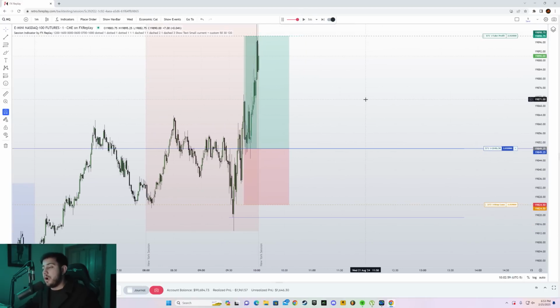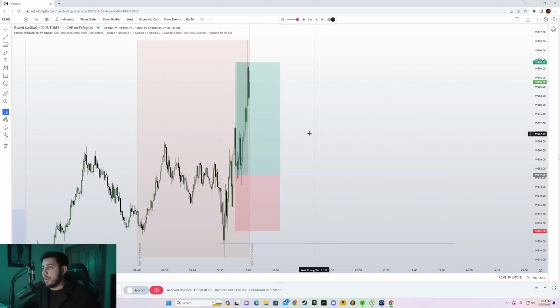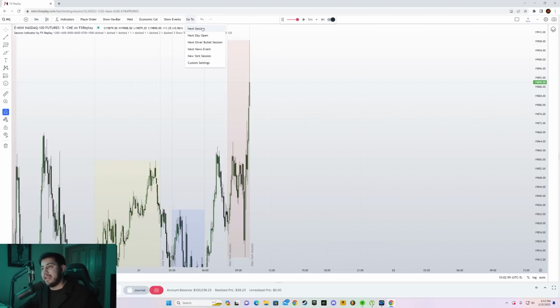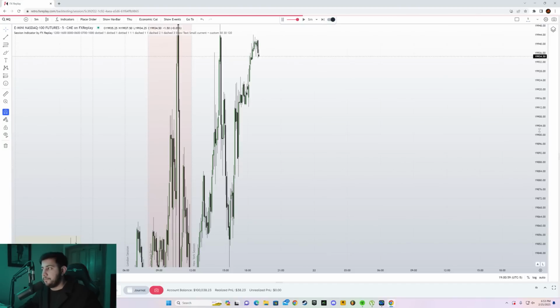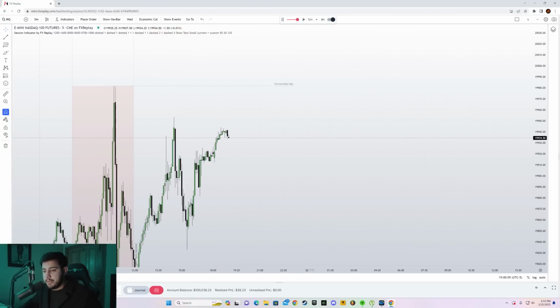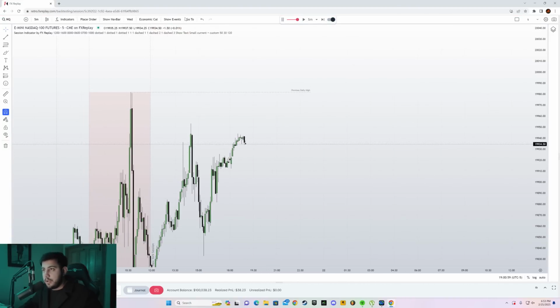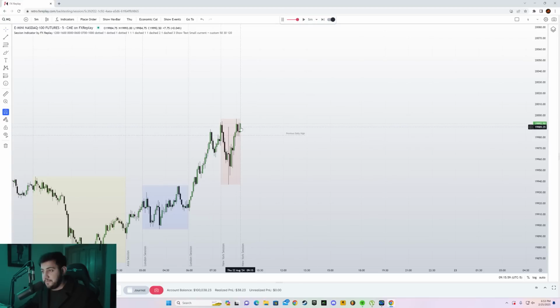All right, we have a decent, all right, so TP hit right here, right? We are back. Let's try one more trade and let's see how things play out. So let's go to the 5-minute time frame once again. Let's go to the next session here, right? And actually, let's go to the next New York session here. All right, perfect.